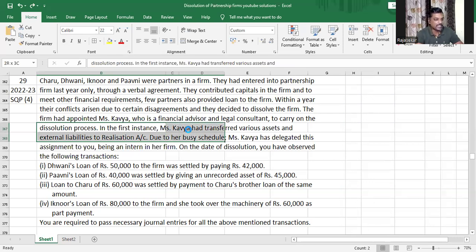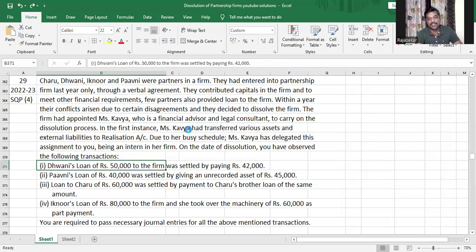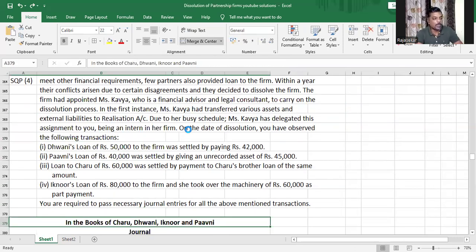The only sentence that is important is that Kavya has transferred the assets and liabilities to realization account. Don't get scared when you see a big paragraph. Most of this would be useless. All right, let's go ahead and solve the problem.